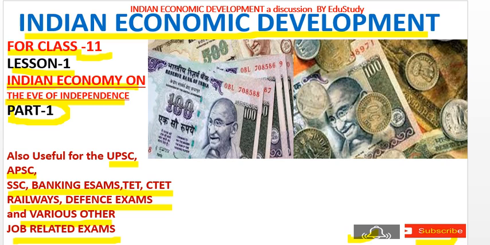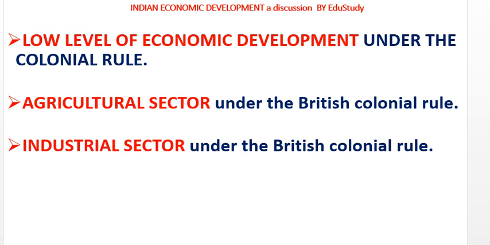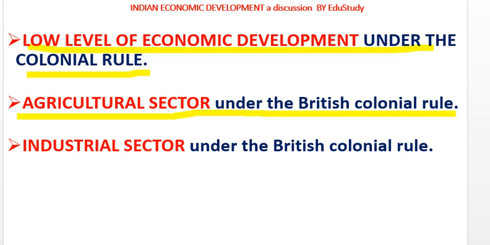So let me start. Here I have a summary for the video lecture for part 1. Here we will discuss low level of economic development under the colonial rule. This is the first topic. The second topic will be the agricultural sector under the British colonial rule, and the third topic will be the industrial sector under the British colonial rule. So these three topics will be discussed in part 1. So let's go to the first topic.